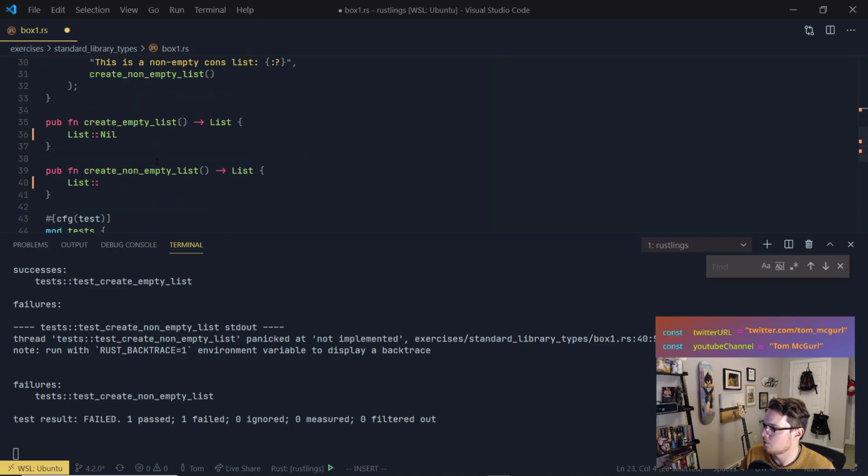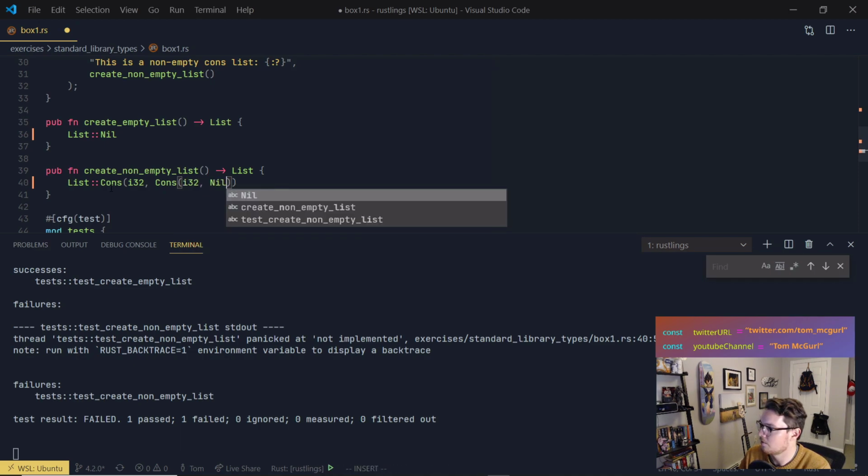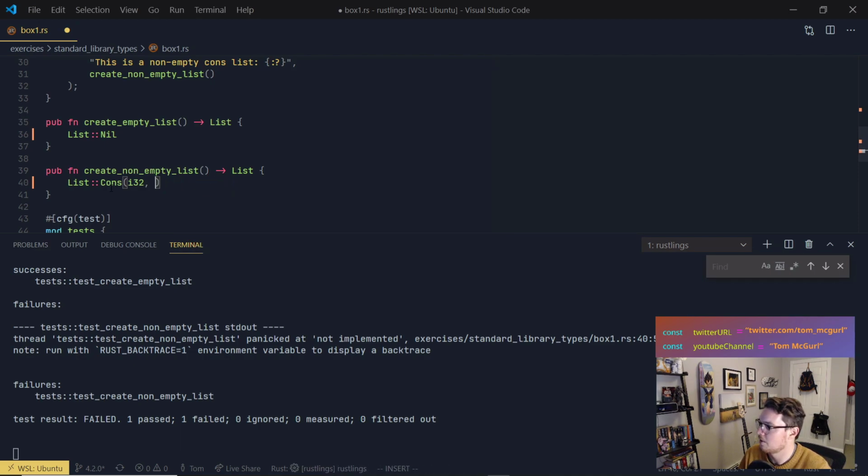So what we'll do is we'll try cons i32 nil. Or you know what we can do? Since it's a list, we can do list nil. Let's see if that works.